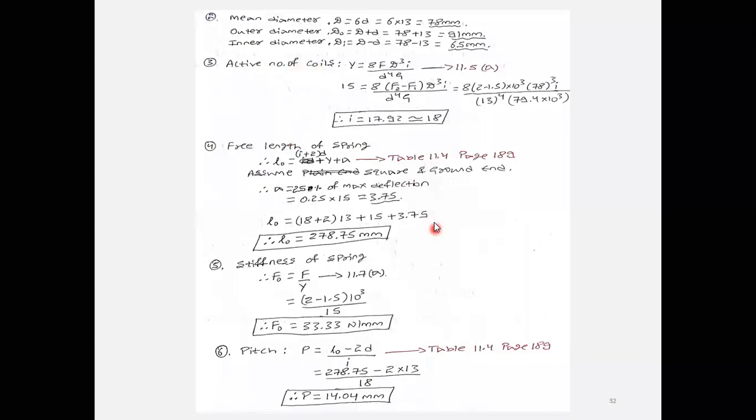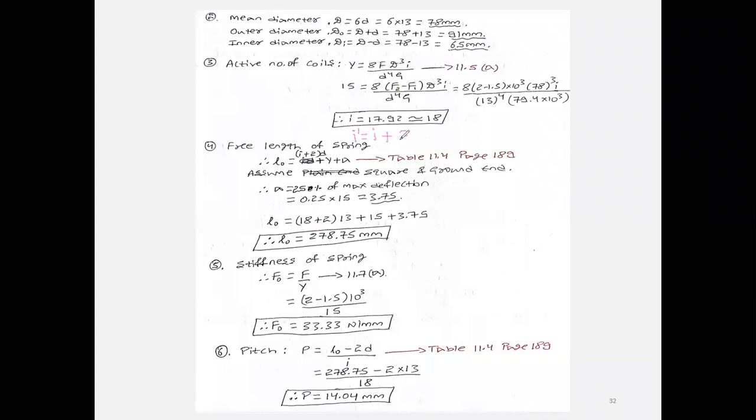After that, one more is missing, that is the total number of coils. Total number of coils, we will call it i dash, is equal to i plus 2. Why? Because here we have assumed square and ground ends.